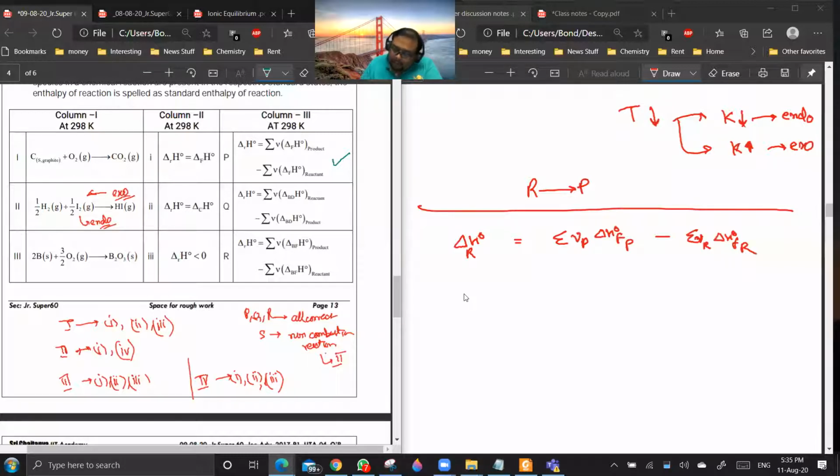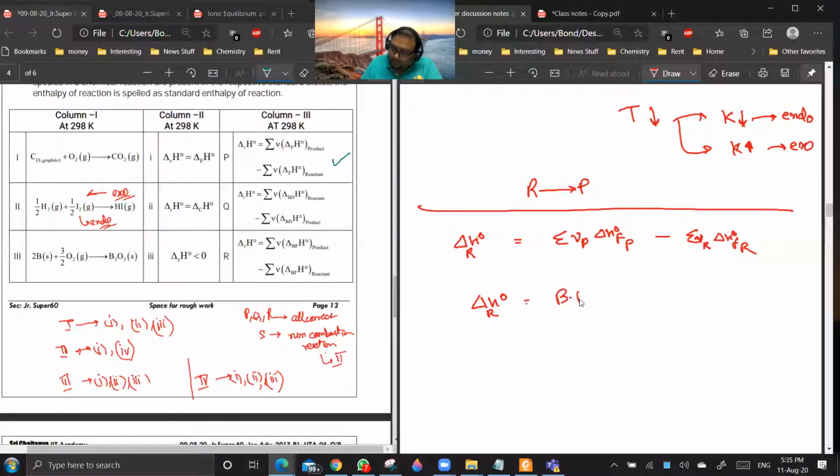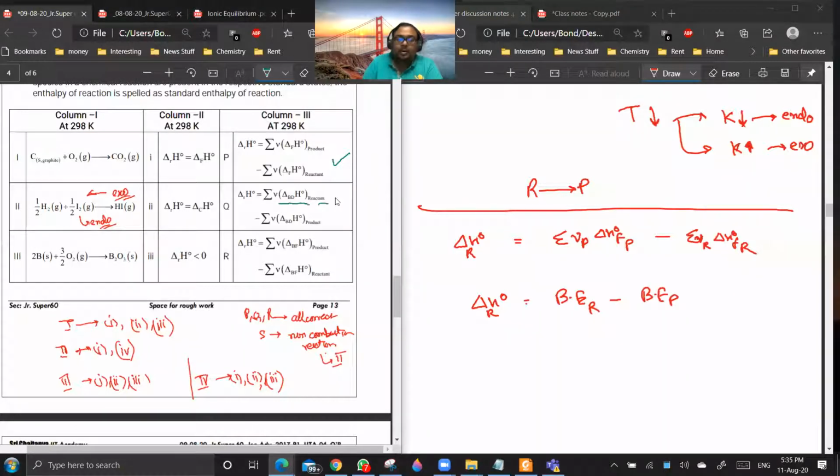Similarly, if I am talking about the second part, in terms of bond energy, what will be the delta H naught reaction? It will be bond energy of reactants minus bond energy of products. Now this is representing the bond dissociation energy of reactants, and this will be representing the bond energies of product, bond dissociation energy. Are you getting a point? This is also universally correct.